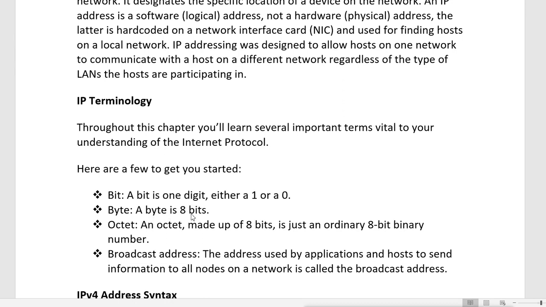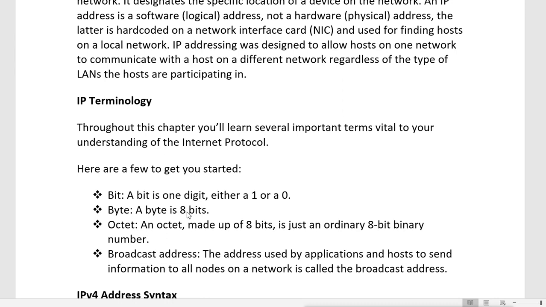A byte is 8 bits combined. Remember, 4 bits combined is called a nibble, but nowadays we don't use that terminology, we always use bytes. So when you have 8 bits combined, we call it a byte.